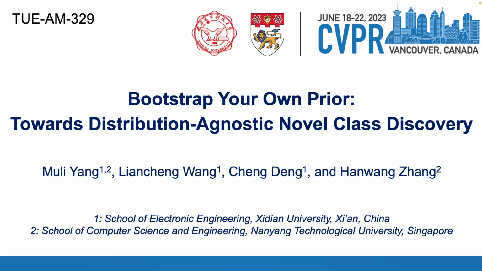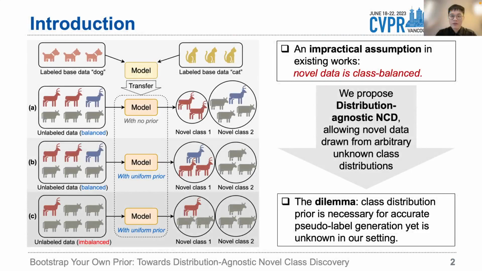In this video, I'm going to introduce our new work on novel class discovery in CVPR 2023. Novel class discovery aims to partition unlabeled data into several clusters according to semantic classes, using the knowledge learned from the labeled base data. Most existing works hold an impractical assumption that the unlabeled novel data is class-balanced, which I think is hardly the case in the real world.